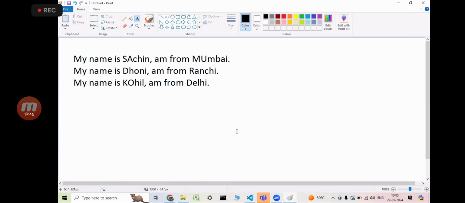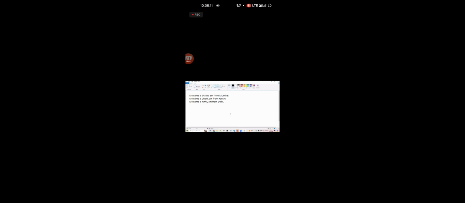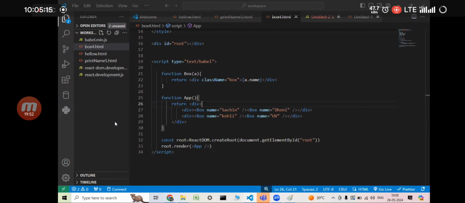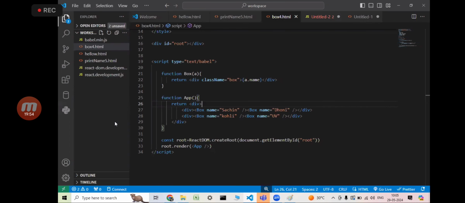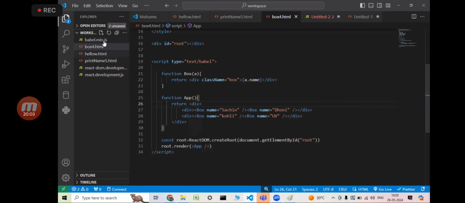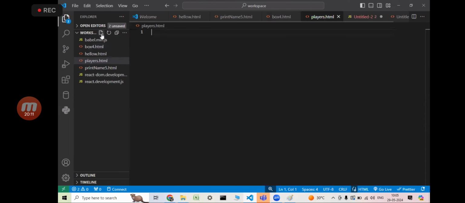Tell me how we can do it. Come on. What do you want me to do? Whenever you run the page, simply this text has to be visible. That is my requirement. Tell me what you have to do. Can I write one HTML file first? Start from scratch. Players dot HTML. Done.